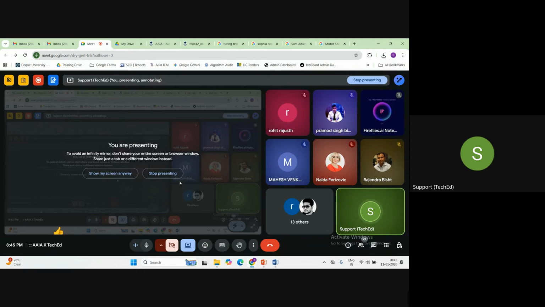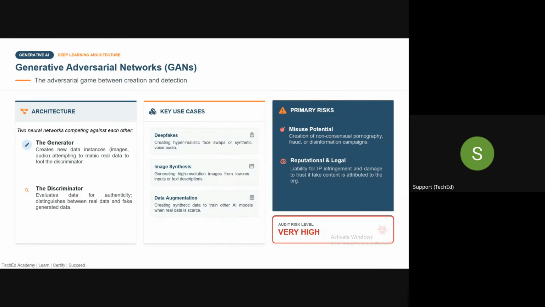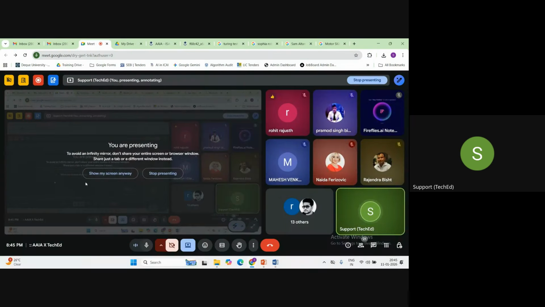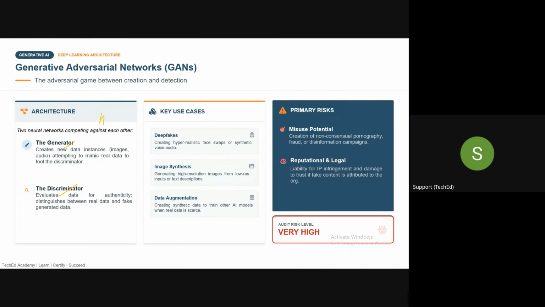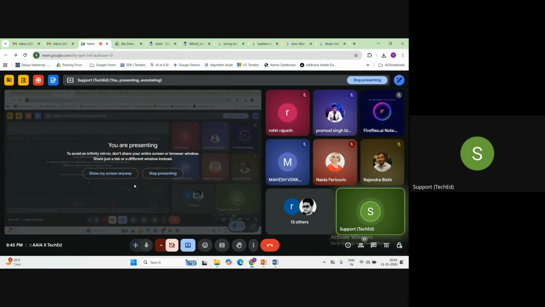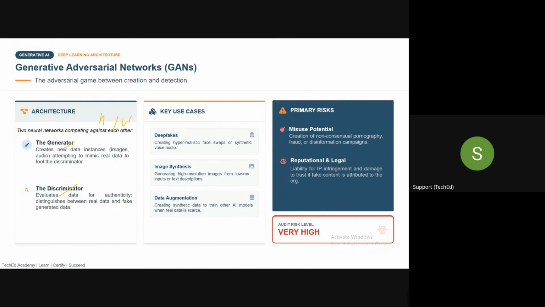Quick confirmation, please. Now, guys, can you tell me, suppose there is a husband and wife, who is the generator and who is the discriminator? Tell me. Husband is generator and wife is discriminator. Okay, we all have the same opinion. I thought there would be some difference. Okay, so we all have the same opinion, guys.